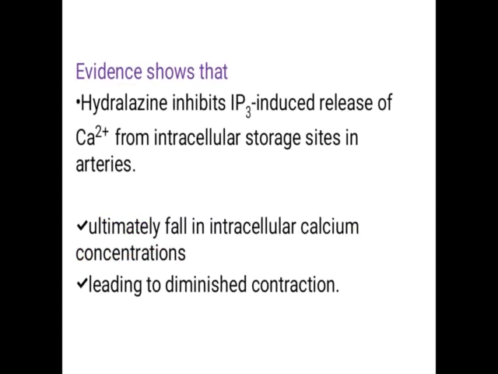But there is some evidence that it can act in different ways. One way is that it inhibits the release of calcium induced by the IP3 DAG system, IP3 being inositol triphosphate. So hydralazine inhibits inositol triphosphate induced release of calcium from intracellular storage.